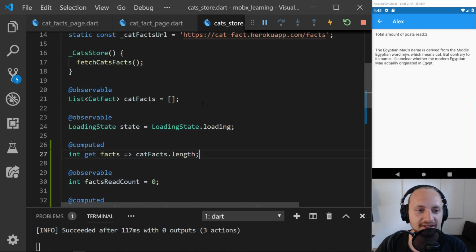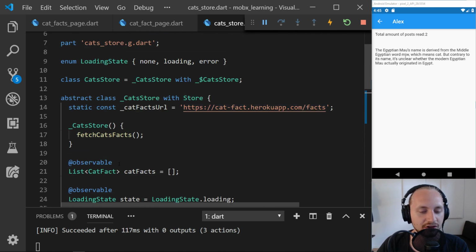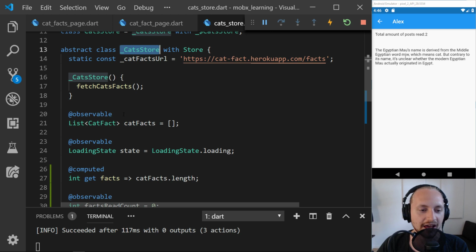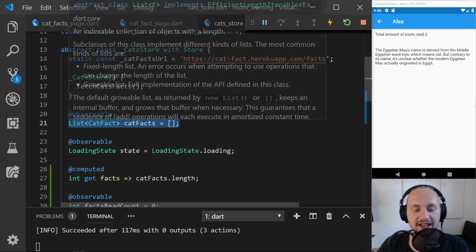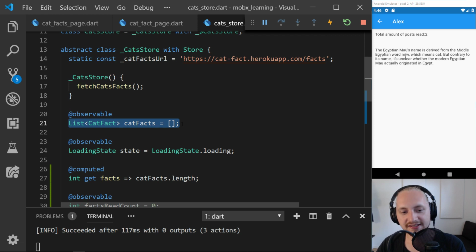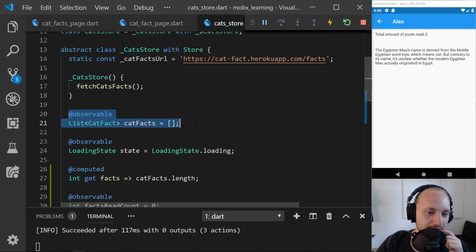With MobX you pretty much just have your store, so to speak, and you can just add these annotations and then just call the variables you need right away. If that explains it, basically. You don't have to have an action and then dispatch that and then get the values and stuff like that. So this is a lot easier implementation. I don't know about the scalability yet, but it should be fine.